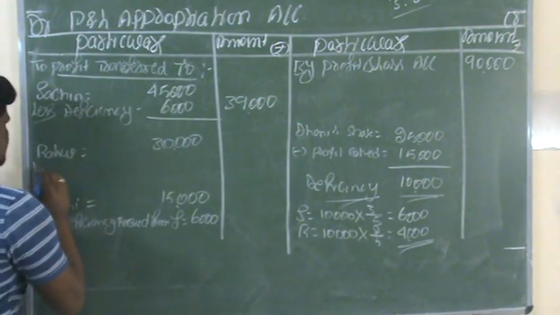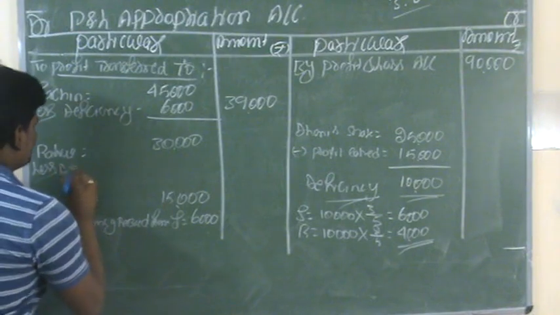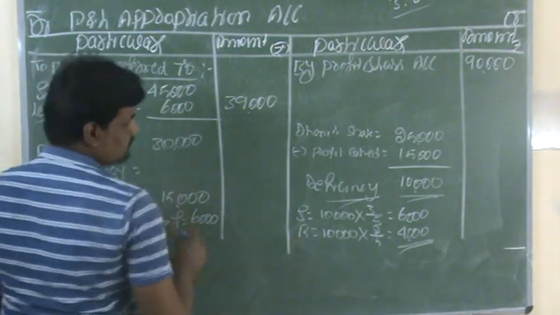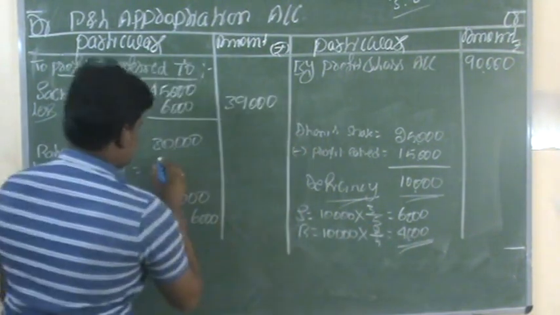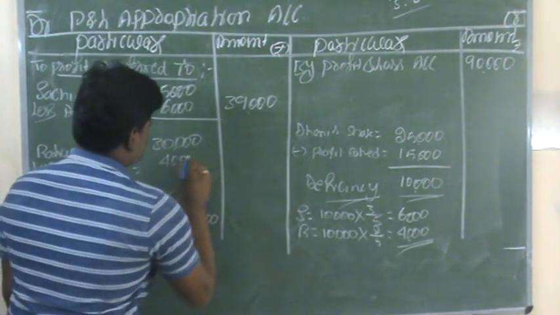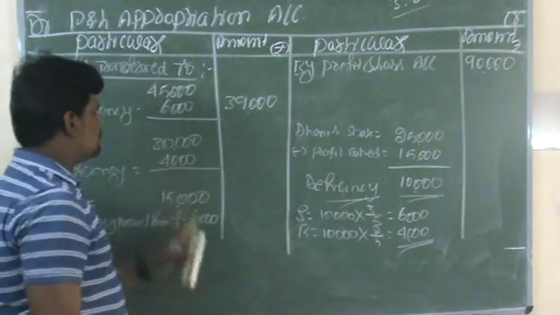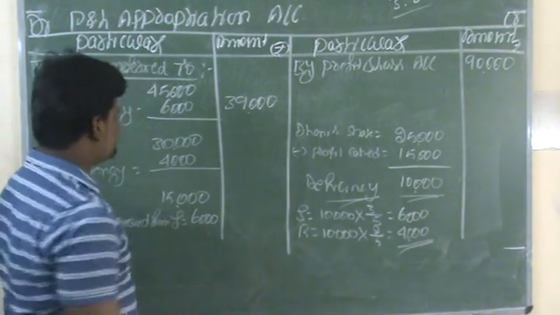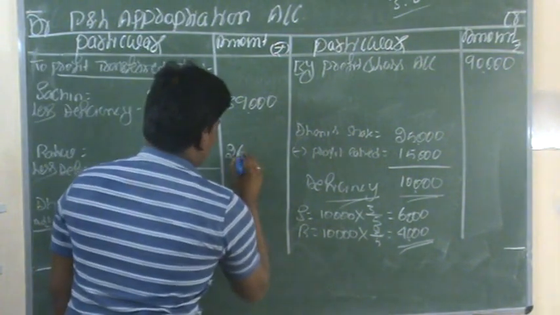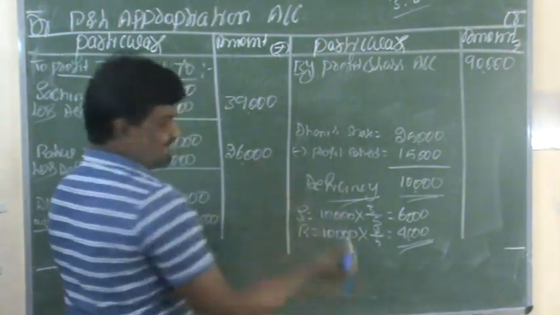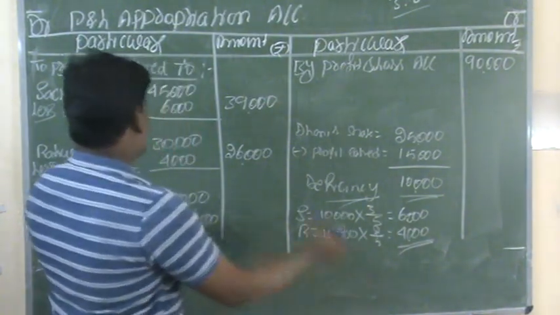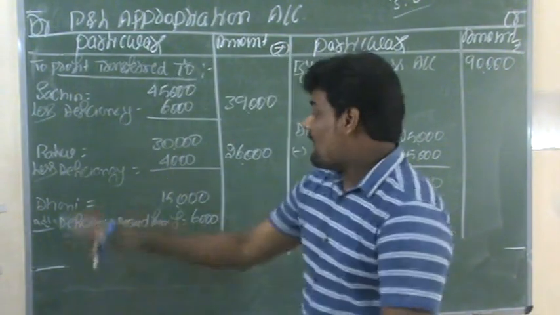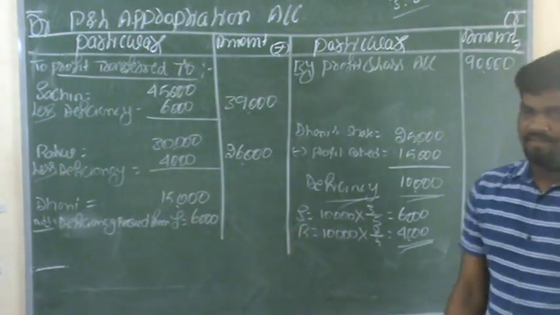Less deficiency. The deficiency amount is 4,000. So from that 30,000 you have to deduct this 4,000. So 30,000 minus 4,000, the remaining actual balance is 26,000. So these 4,000 rupees we are deducting from Rahul's share of profit.